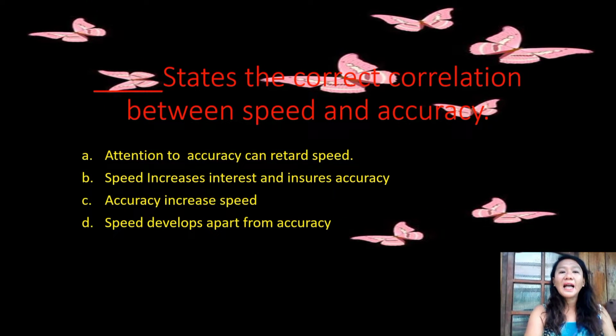Next, blank states the correct correlation between speed and accuracy. A. Attention to accuracy can retard speed. Letter B. Speed increases interest and ensures accuracy. Letter C. Accuracy increases speed. And letter D. Speed develops apart from accuracy. The correct answer here is letter B. Speed increases interest and accuracy.